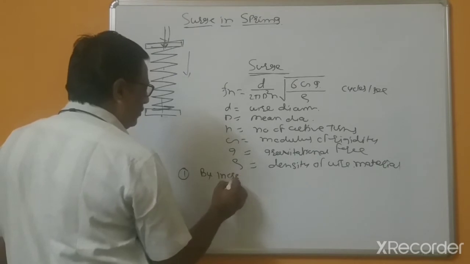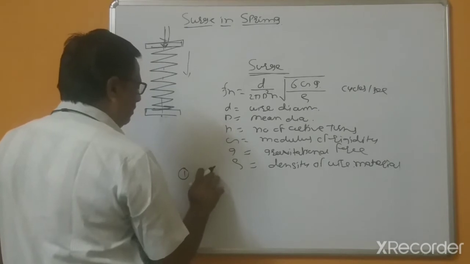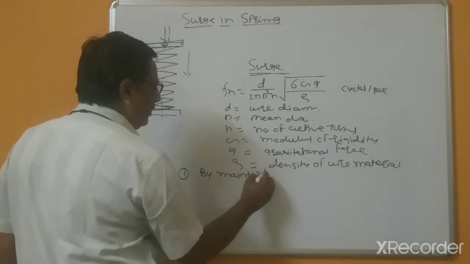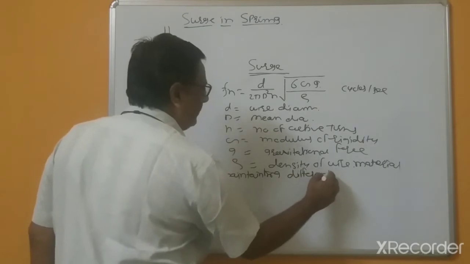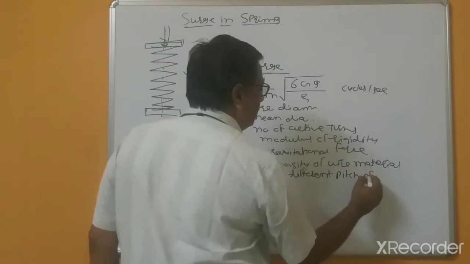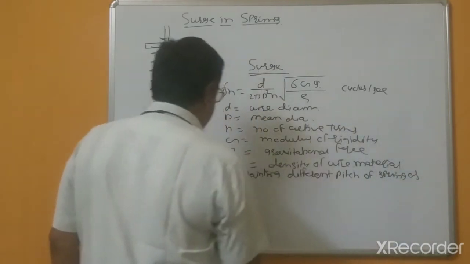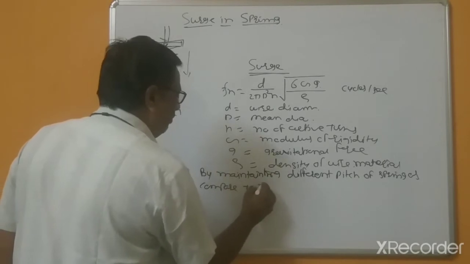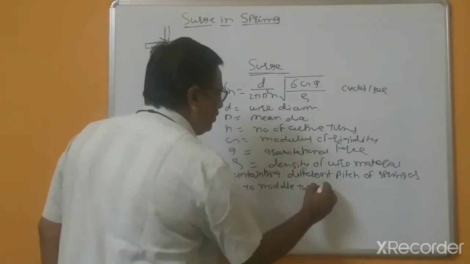By varying, by maintaining a different pitch of the spring as compared to the middle turn pitch.